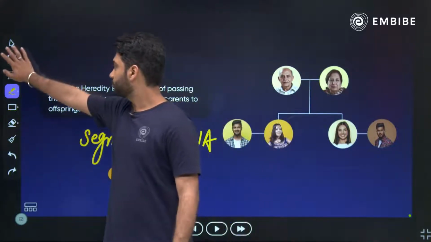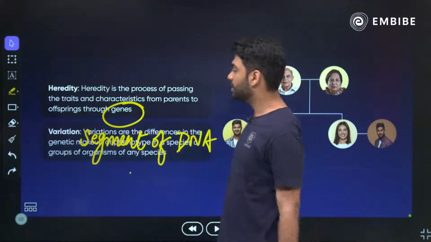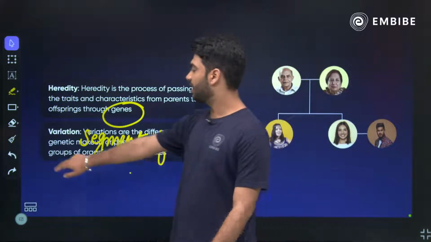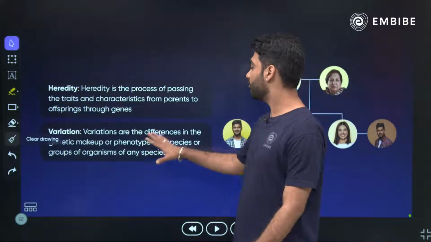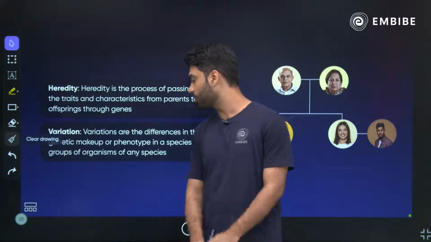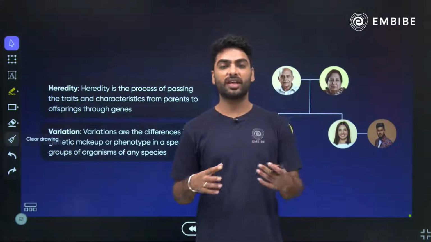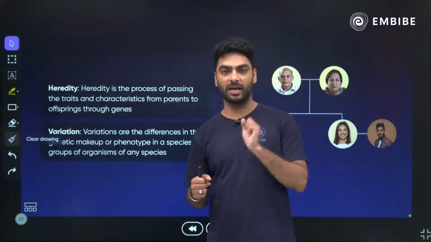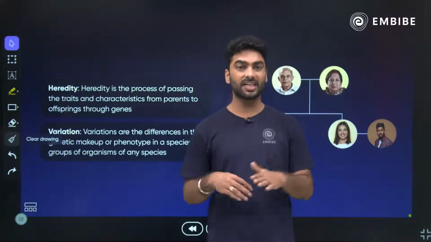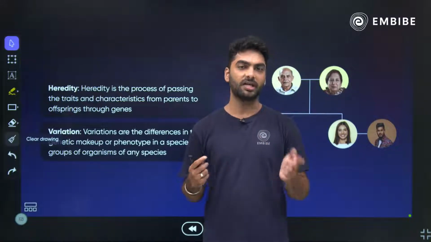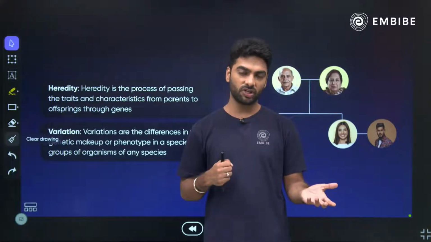Next we have variations. So what are variations? Variations are the differences in the genetic makeup or phenotype in a species or a group of organisms of any species. So variations are the differences in the phenotype. Like even if you and your sibling are twins, still you are not clones of each other. There will be some differences between you and your sibling.